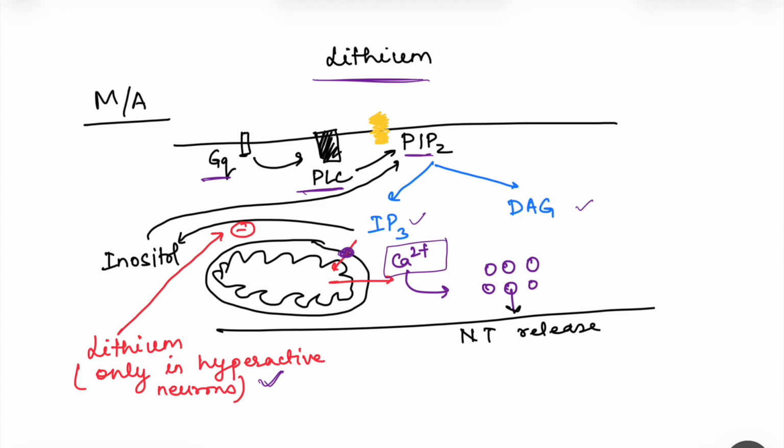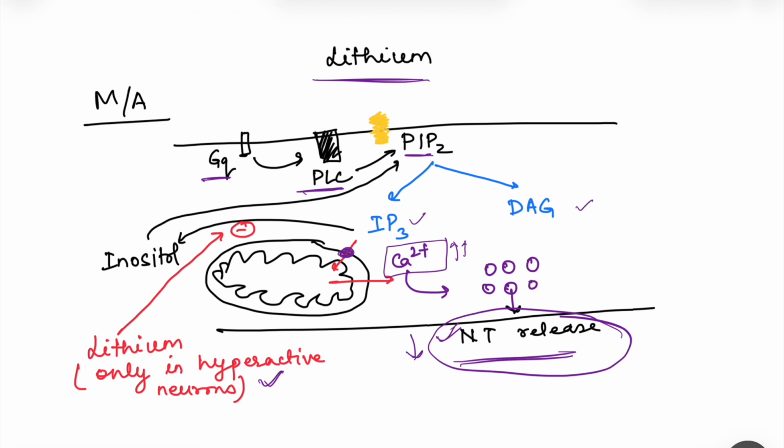So in total, there is release of calcium within the cell. Now this calcium release will cause increased release of the neurotransmitter. Calcium is responsible for the fusion of the vesicles, and these vesicles will fuse more, causing increased release of the neurotransmitter.